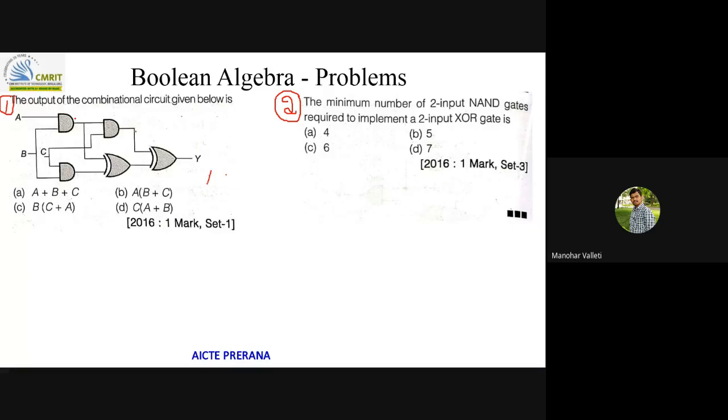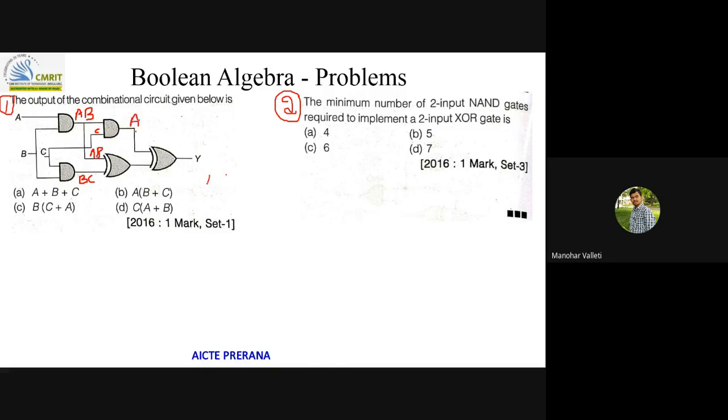What is the answer for A? You remember your Boolean algebra concepts? Can you give me the answer for A? You just need to see, right? This is AB and this is BC. Like that, keep on solving. So here C is there, here AB is there.